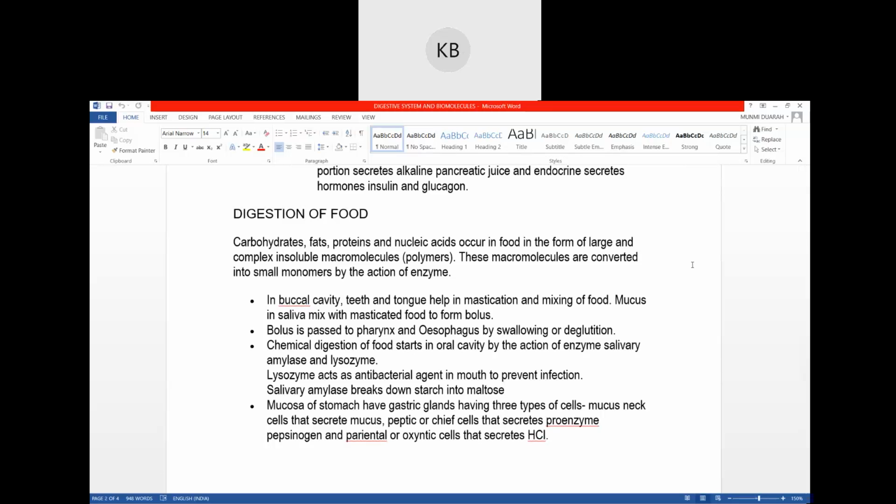Yes ma'am. Okay, so today we will discuss about the digestion of food, how food is digested. We discussed what is the structure of the alimentary canal, what organs are included in the alimentary canal, and what glands play a role in digestion. All that we discussed, but now we will discuss the main process of digestion, how digestion takes place, and what are the enzymes and chemicals required for digestion.